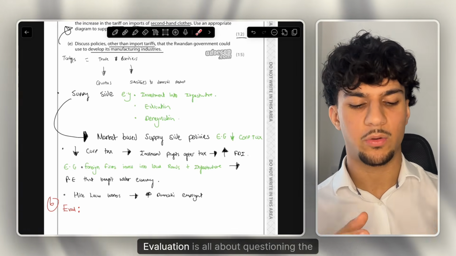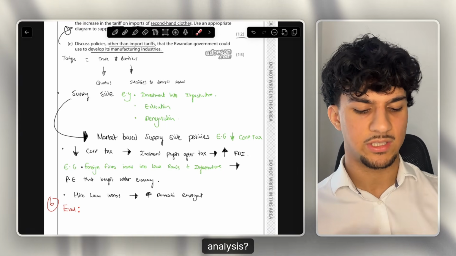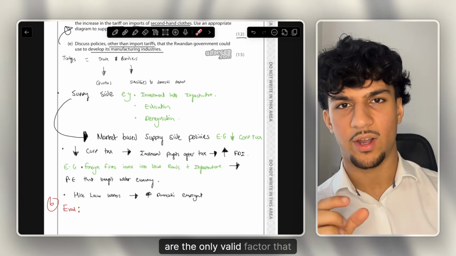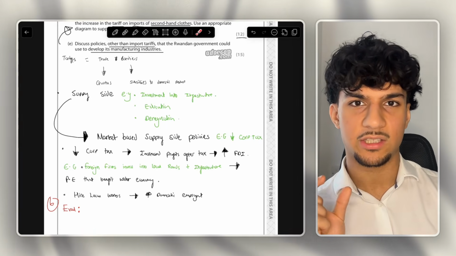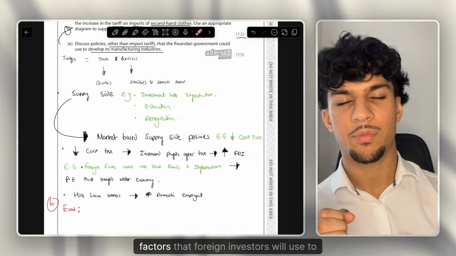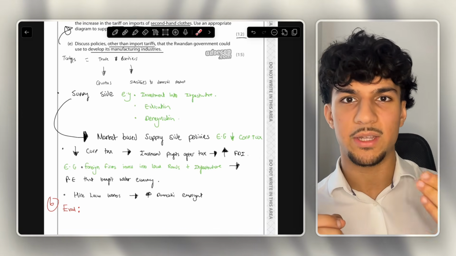I always say evaluation is all about questioning the assumptions. What assumptions have I made in this chain of analysis? Of course, I've assumed that corporation tax rates are the only valid factor that FDI depends on. But in reality, in the real world, there are many factors that foreign investors will use to determine whether they should move their firm into a country.